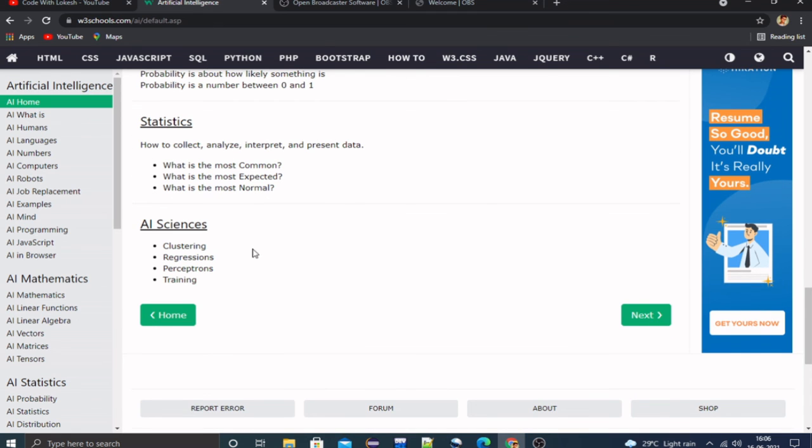So, AI sciences, you can see here: clustering, regression, perceptrons and training. These are AI sciences. In this tutorial we have learnt the basics of AI courses. In the next tutorial we are going to learn what AI is.